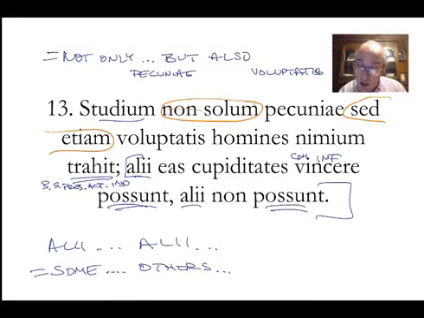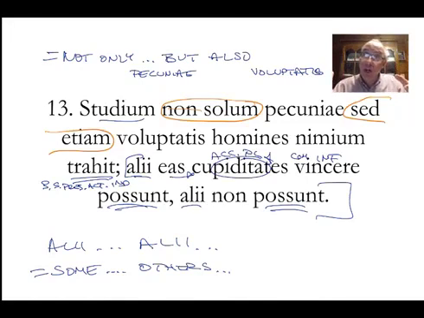Notice this eas cupiditates, accusative, plural, feminine. Eas modifies it. Not these desires, not those desires, but just the desires. The desires I'm talking about. Is, ea, id is a weak demonstrative. Not that strong demonstrative like that one or this one, but a weak demonstrative like the one. It's not quite a word for the.